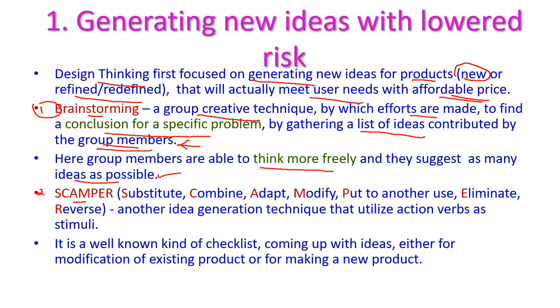And the second one is scramble. This is an acronym of action verbs: substitute, combine, adopt, modify, put to another use, eliminate and reverse. This is another popular idea technique, well known as a kind of checklist for coming up with ideas either for modification of an existing product or for making a new product. These two are very popular idea generation techniques: first one is brainstorming and second one is scramble. So in design thinking also we are going to use these two for generating new ideas with lower risk.